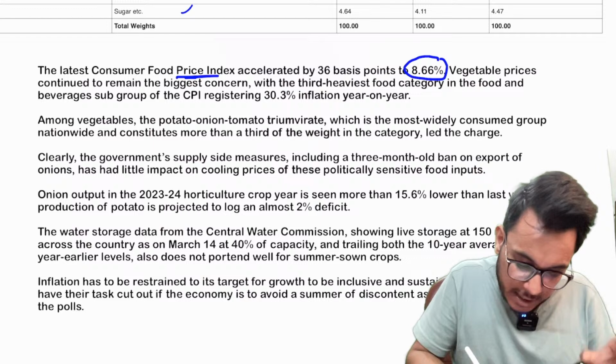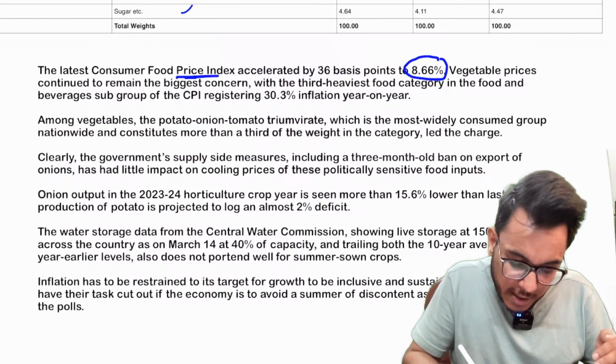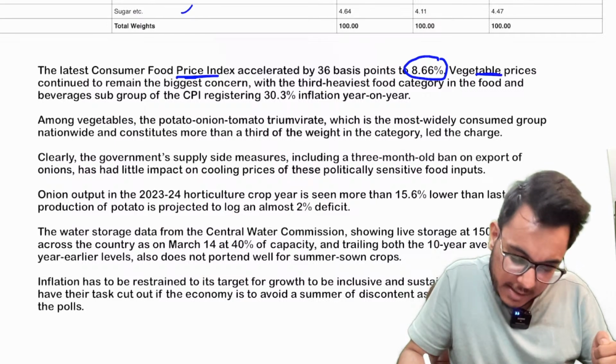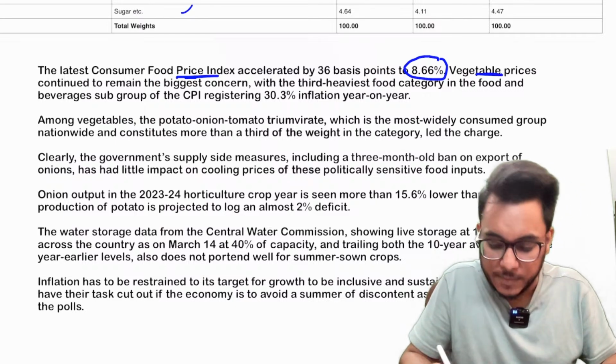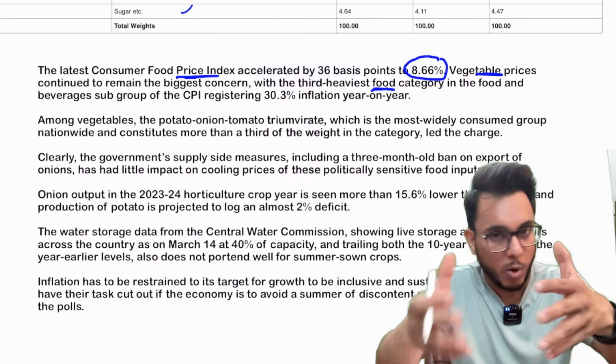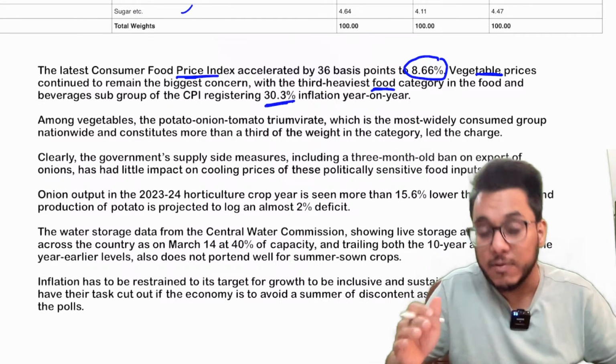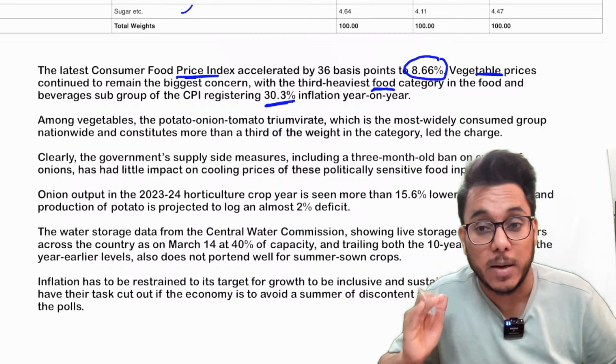When we talk about vegetable prices, they remain the third heaviest food category. Already I have shown you. Fine. And there is 30% inflation in the vegetable prices.